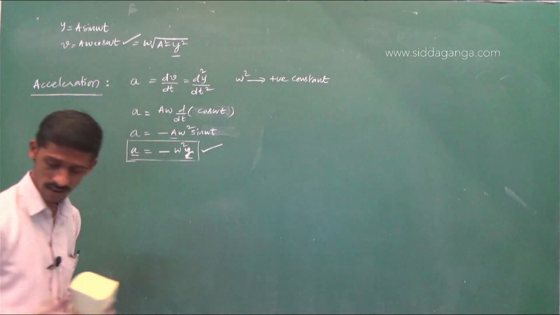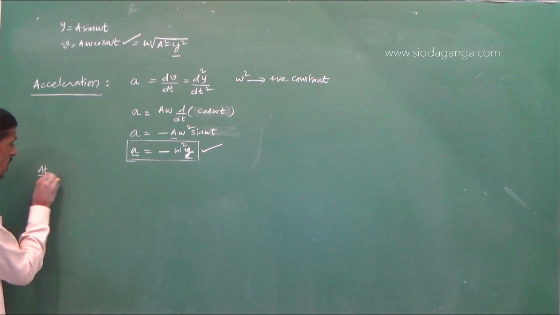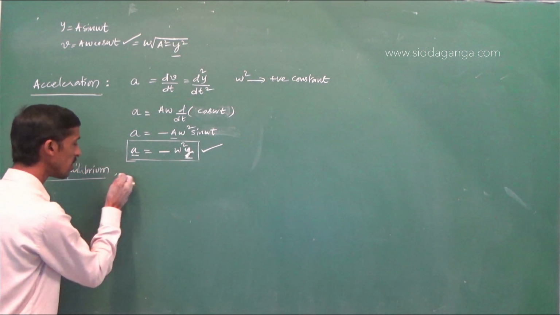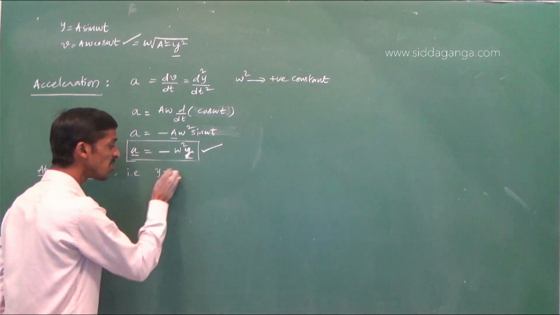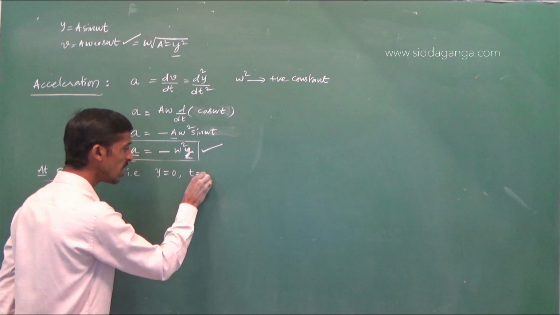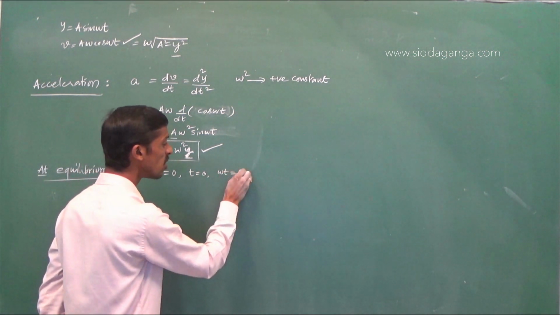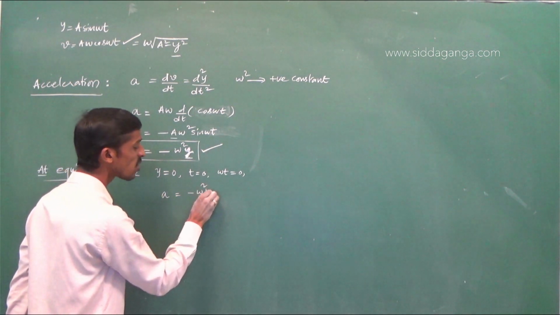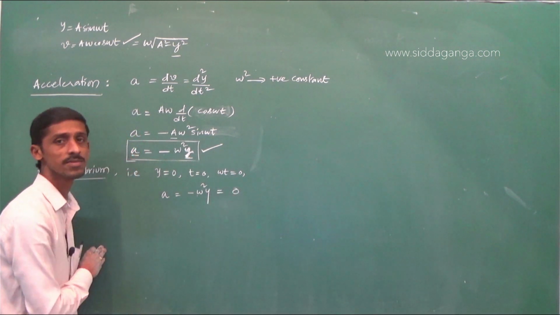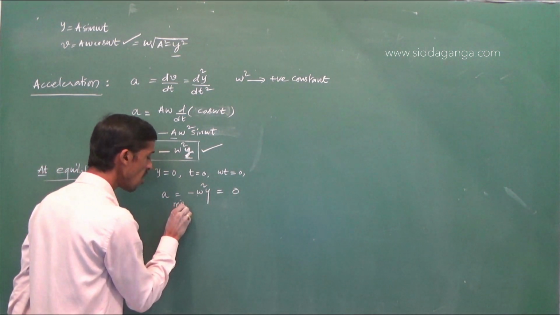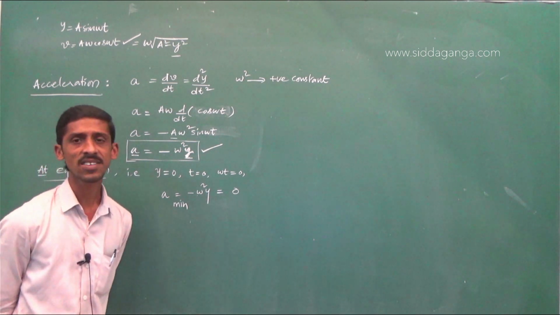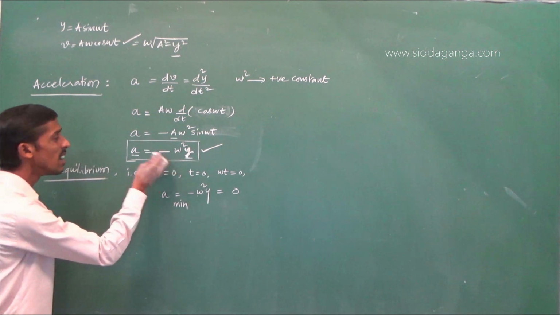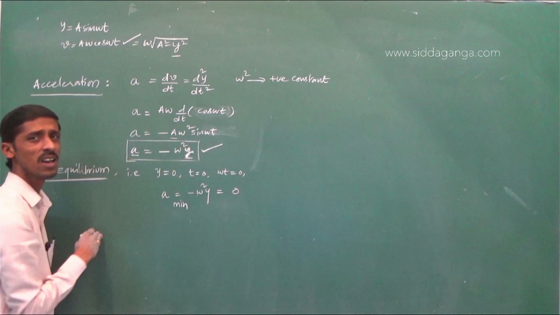Okay. Now, when the particle is at equilibrium, that is when displacement is 0, at time t is 0, omega t is 0, so acceleration is equal to minus omega square y. Put y is equal to 0, we get 0. So the acceleration of the particle is minimum at equilibrium. The statement is a is directly proportional to y. y is 0, so a is 0.